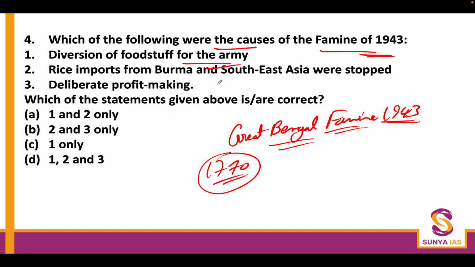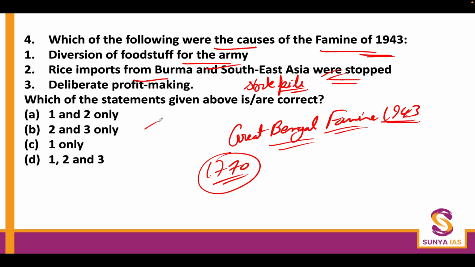Actually, the food grains were taken from Rangoon, and instead of bringing them to Chittagong and Calcutta, they were taken to European dockyards, as a stockpile in case something happened to the Europeans. Meanwhile, the Indians were dying. Rice imports from Burma and Southeast Asia were also stopped. Now, this was done with the idea of a scorched earth policy.